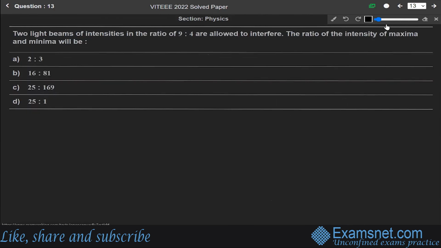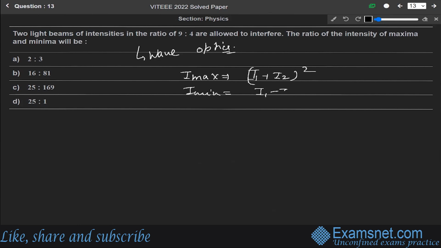Okay. Now next question 13. Two light beams of intensities in the ratio 9:4 are allowed to interfere. The ratio of the intensity of maxima and minima will be. So this question is from the chapter of wave optics. So we know that I maxima is equals to I1 plus I2 whole square, and I minima is I1 minus I2 whole square. So this is, let us say, first and second.